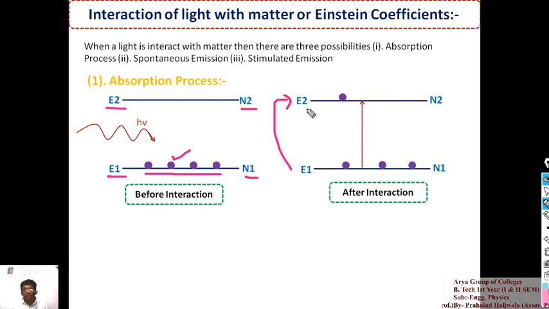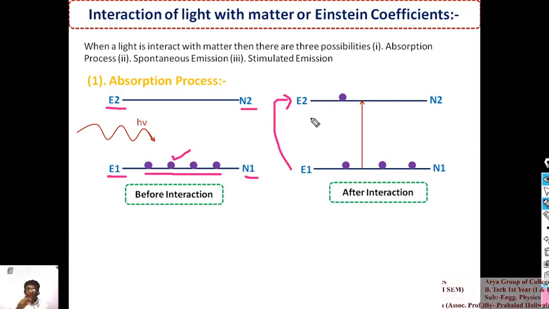So when a photon interacts with such an atomic system, an electron can jump from the ground energy level to the higher energy level. Got my point?